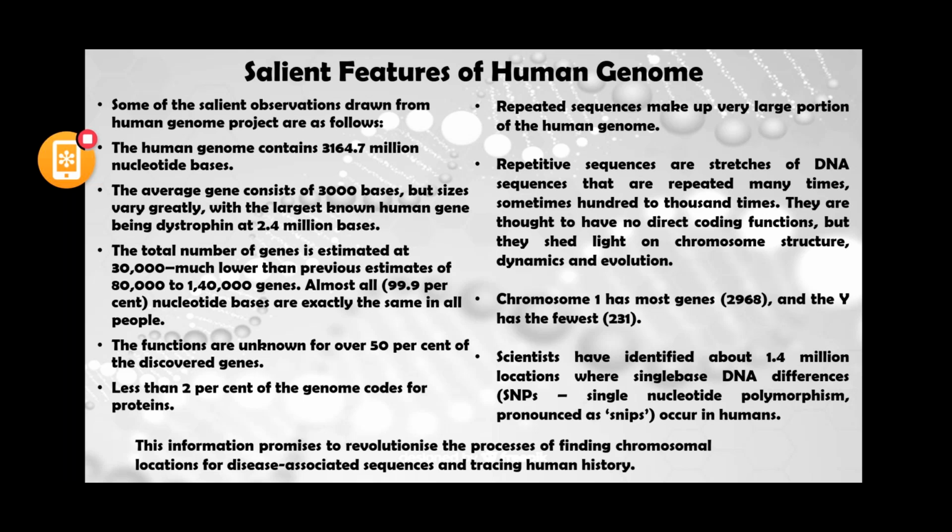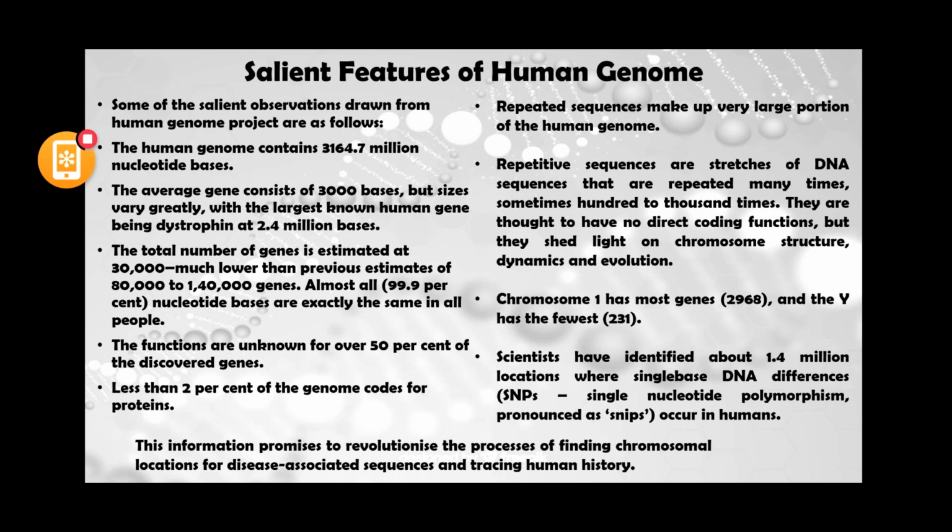The average gene consists of 3000 bases, but sizes vary greatly, with the largest known human gene being dystrophin at 2.4 million bases. Think about that. But the average size of a gene is usually 3000 bases.